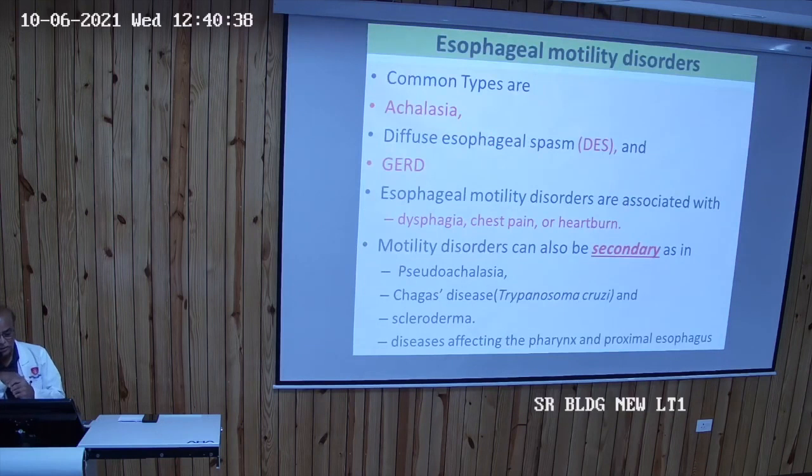Common esophageal motility disorders are achalasia, diffuse esophageal spasm, GERD. All these will cause dysphagia, chest pain, and heartburn, and sometimes it may be secondary, not due to achalasia. This may be secondary due to pseudoachalasia, Chagas disease, scleroderma, and diseases affecting the pharynx and proximal esophagus.